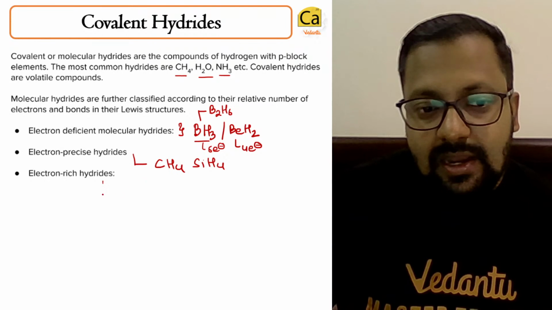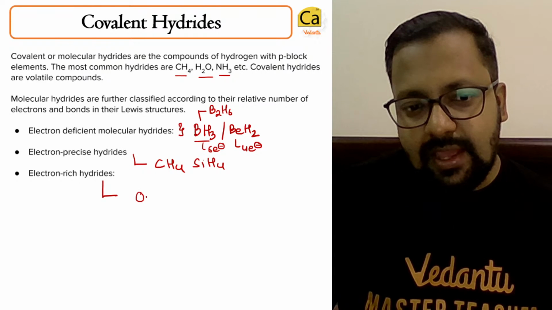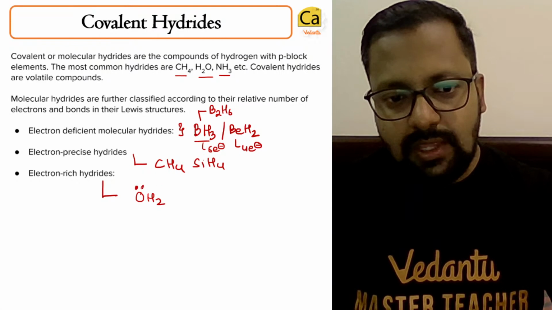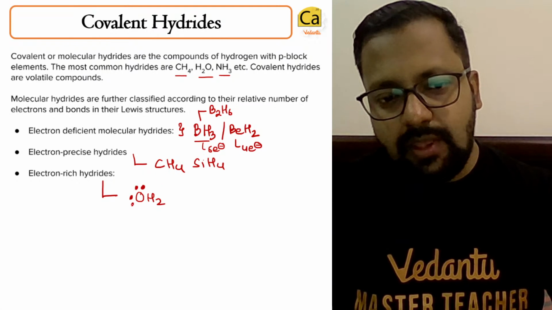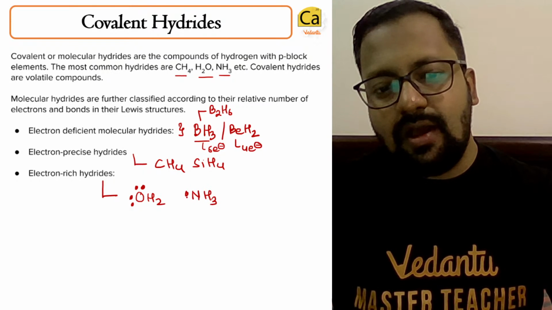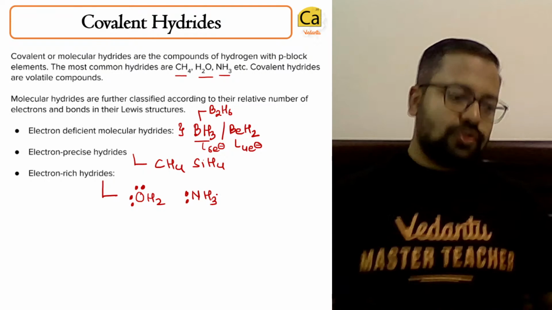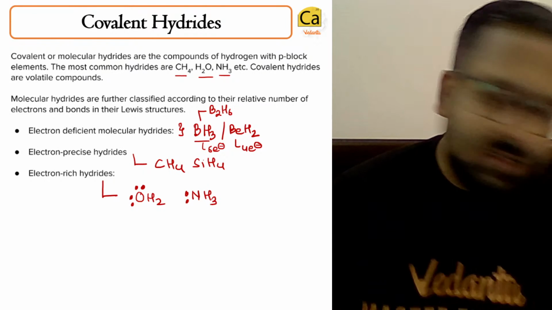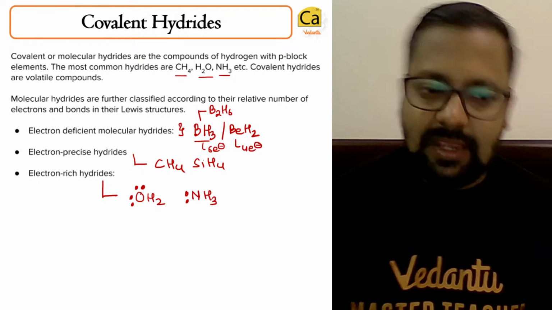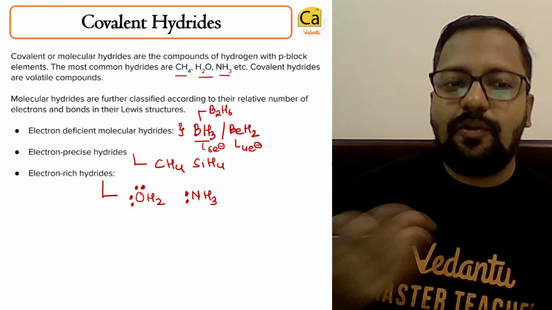Then there are electron rich hydrides like H2O, which you can write as OH2 or H2O. There are 2 lone pairs of electrons. In NH3 you have 1 lone pair of electrons. So this is known as an electron rich hydride.